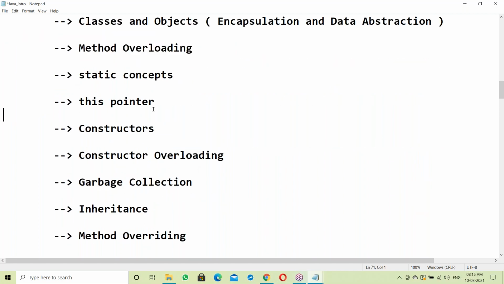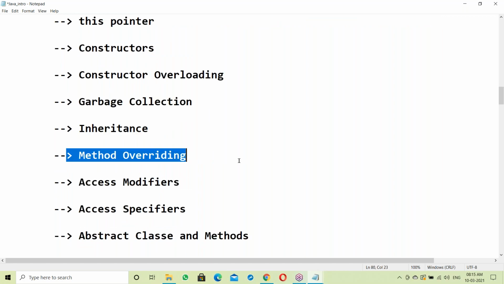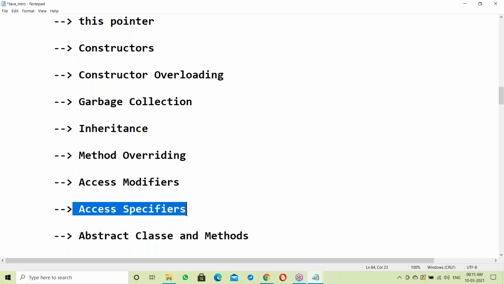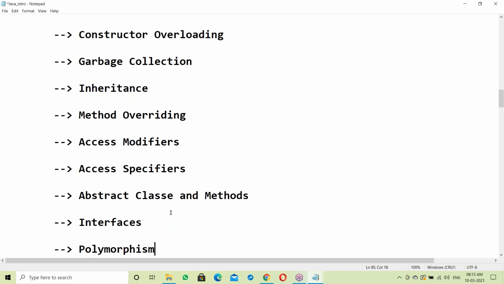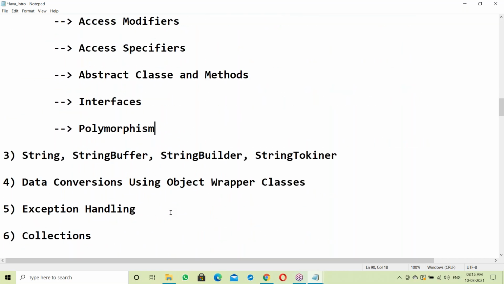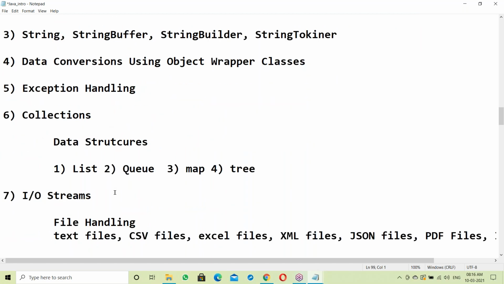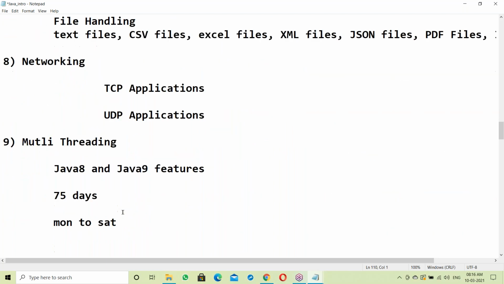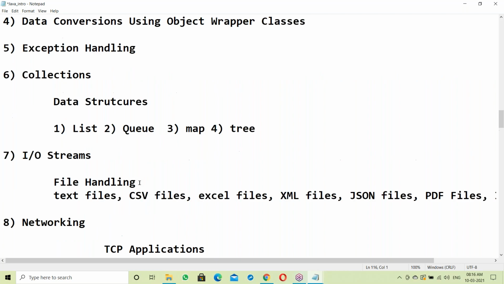Next, method overloading, static concepts, this pointer, constructors, constructor overloading, garbage collection, inheritance, method overriding, access modifiers, access specifiers, abstract classes and methods, interfaces, and polymorphism. All these are OOPS implementation. Next, StringBuffer, StringBuilder, data conversions, collections, IO streams, networking, and multithreading. Up to this is your syllabus.